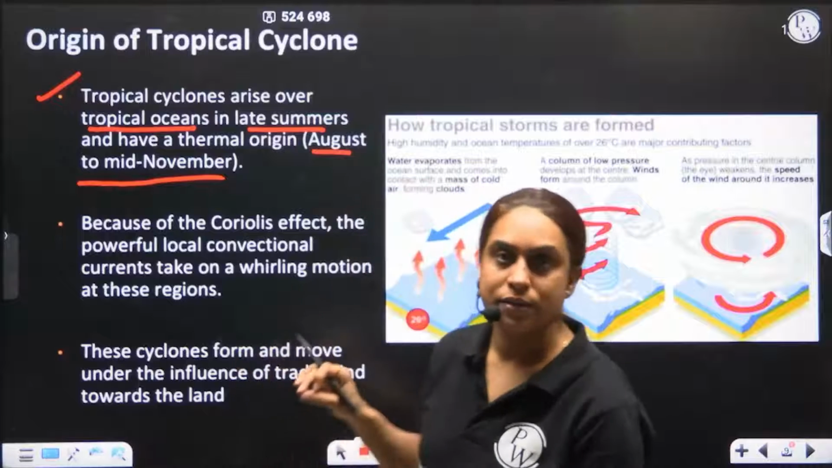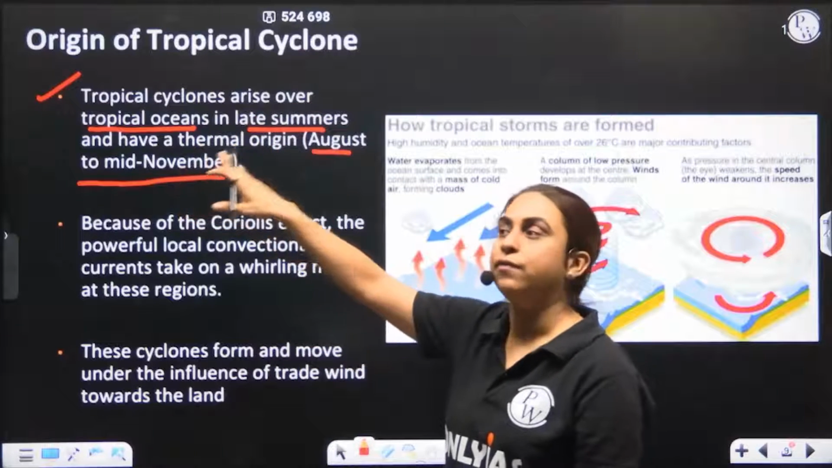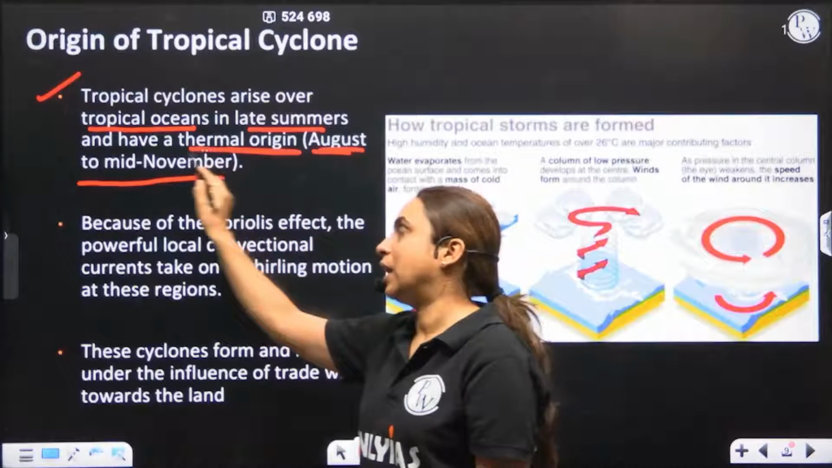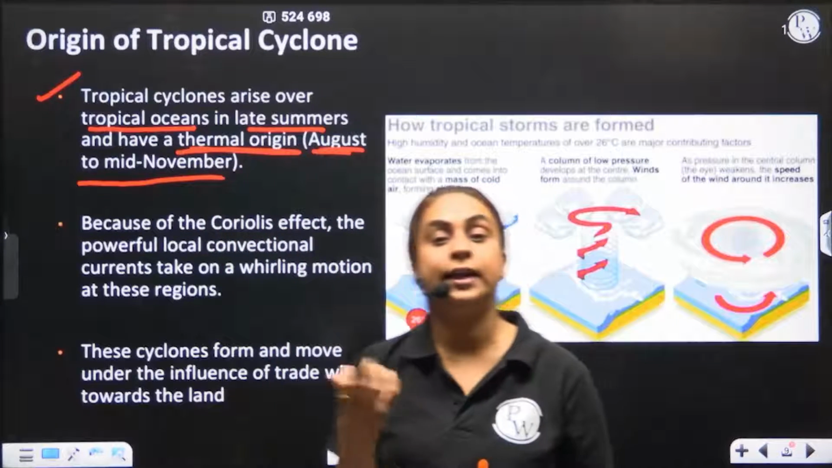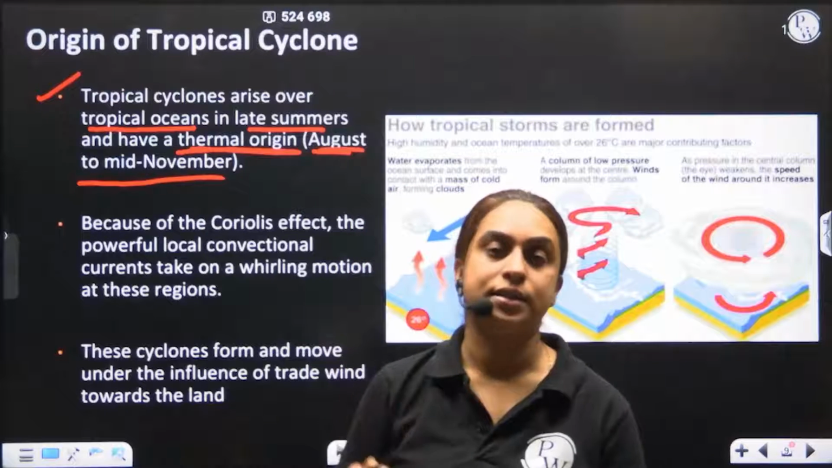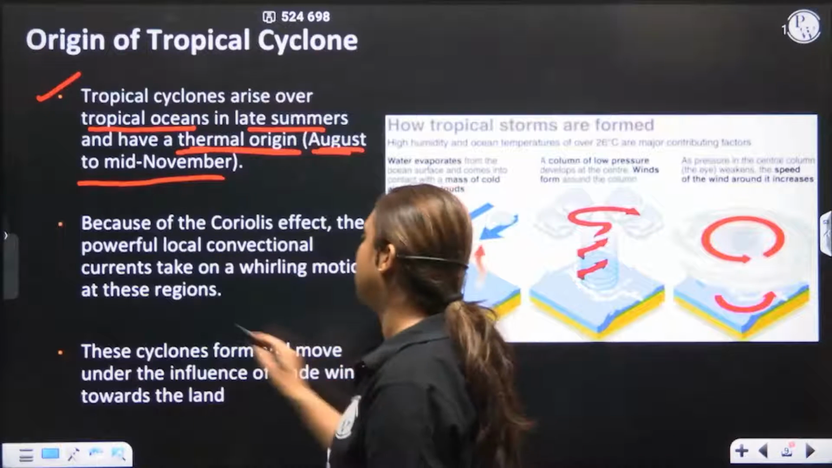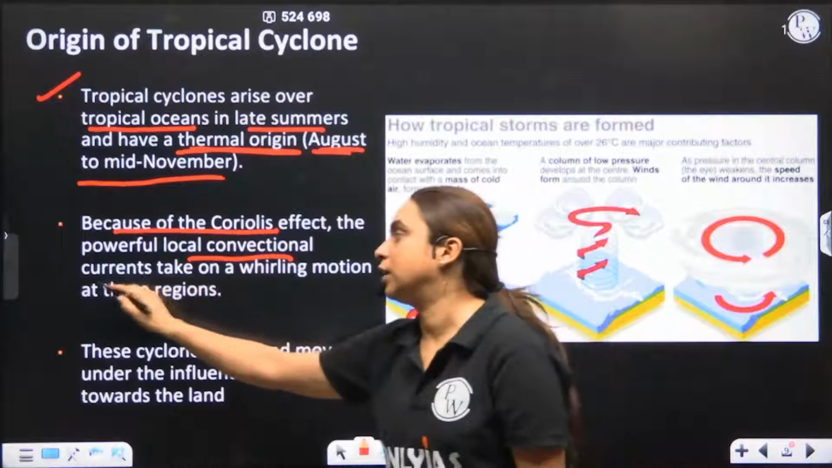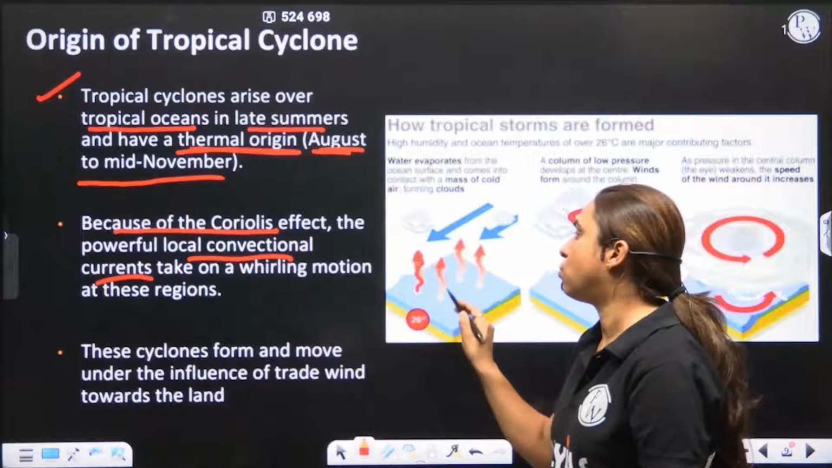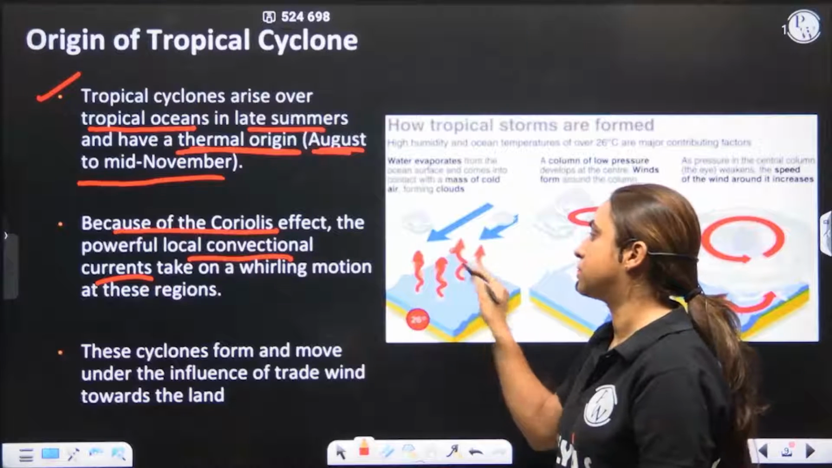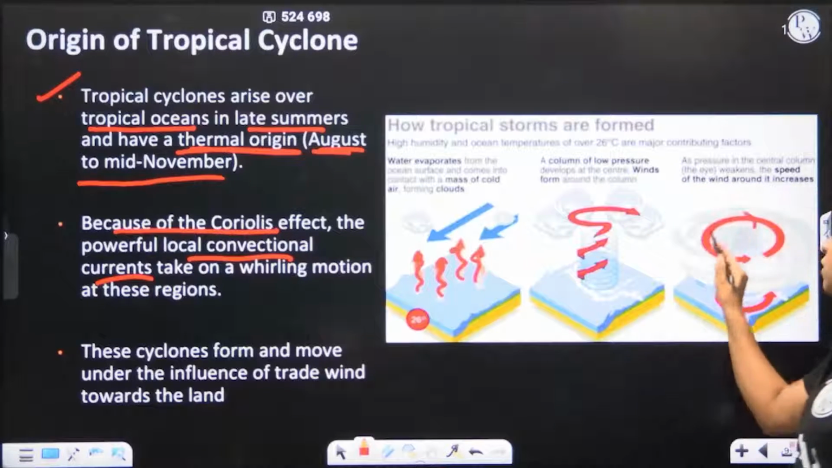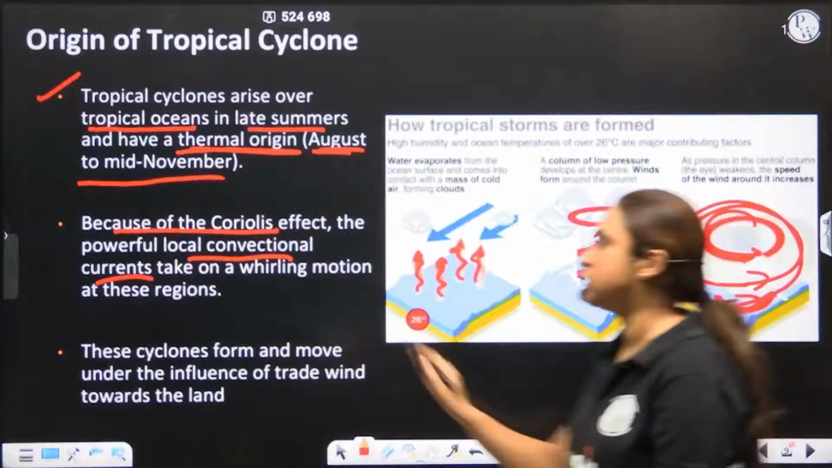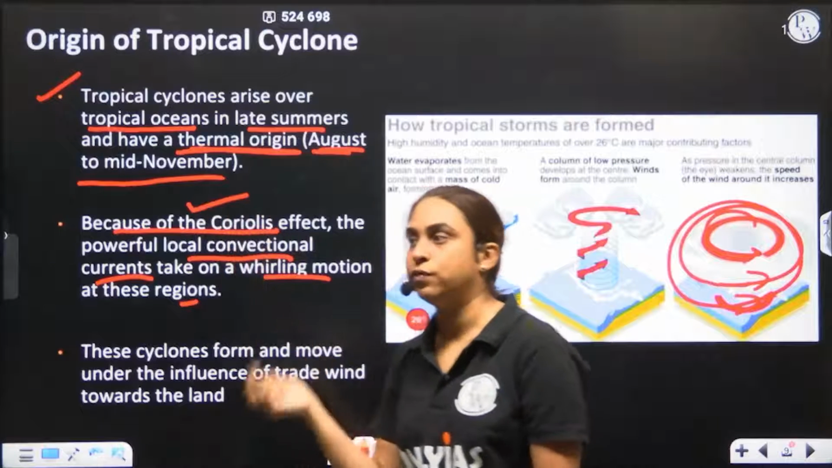Therefore, what are tropical cyclones? They are formed in the tropical oceans, and they are seen in the late summer, which is August to November, and that is they have thermal origin. The heat of the water is providing energy to the cyclone. Because of the Coriolis force, we've seen even the local small convectional currents will take up what? They will take up a whirling motion. They will take up a circulatory motion. Why? Who is responsible? Coriolis force is responsible. How? We've already seen that.